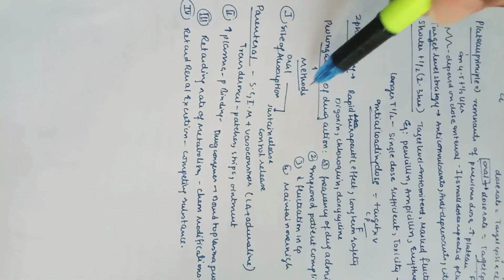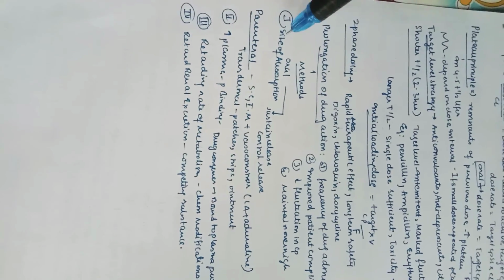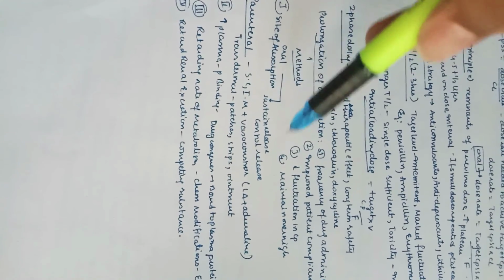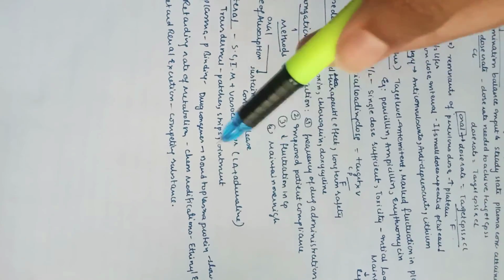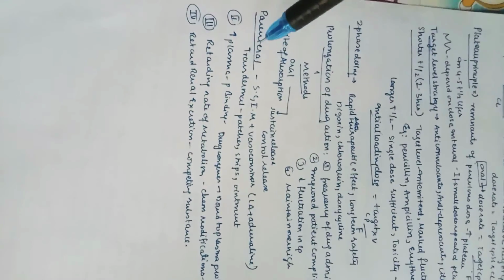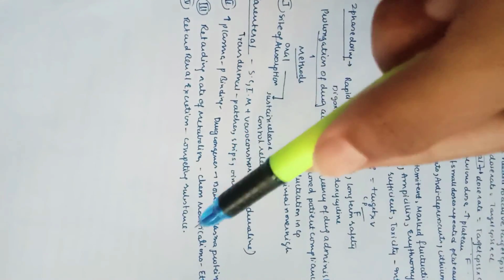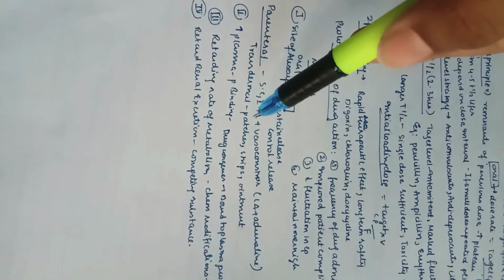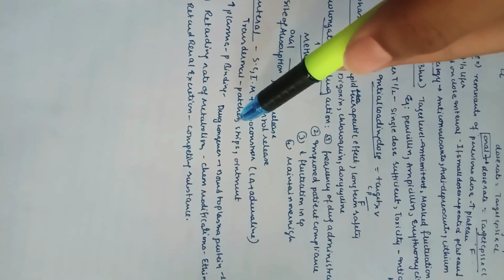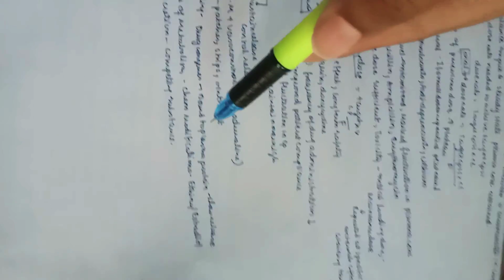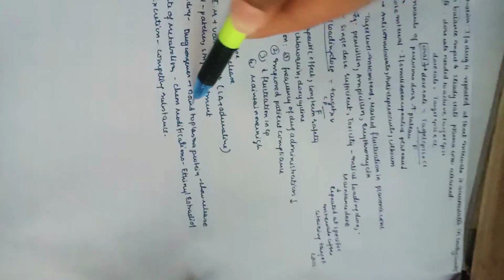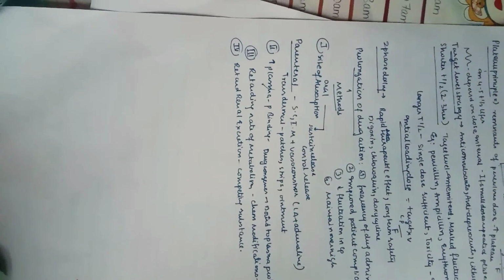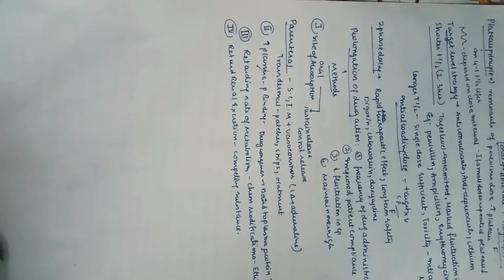So prolongation of drug action, what are the methods? First one is the oral site of absorption, sustained release and controlled release, and parenteral, subcutaneous or intramuscular along with vasoconstriction, example LA with adrenaline, and transdermal, like we can use patches, strips, ointments. Then increase in plasma protein binding, so drug conjugates bound to plasma protein, and there is slow release. Retarding the rate of metabolism, with chemical modifications as in ethinyl estradiol, which is mainly used as an oral contraceptive. And retard the renal excretion, that is, competing substance.